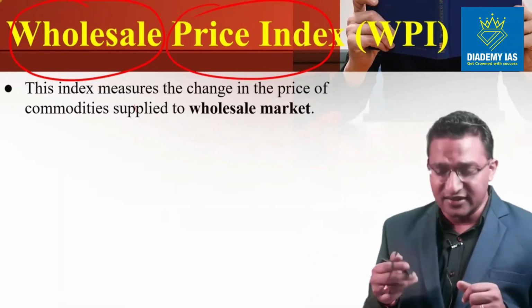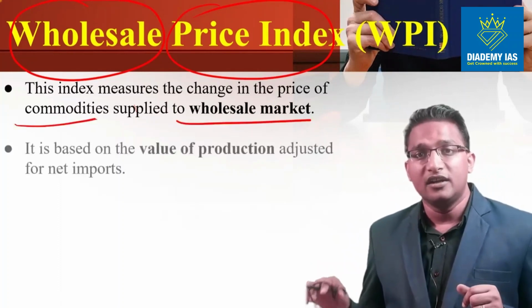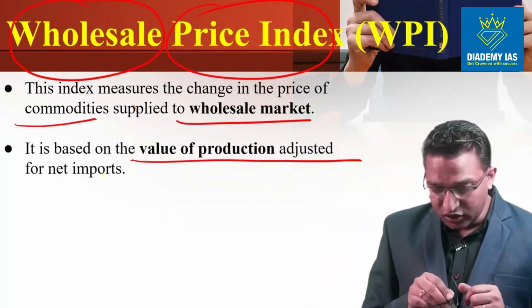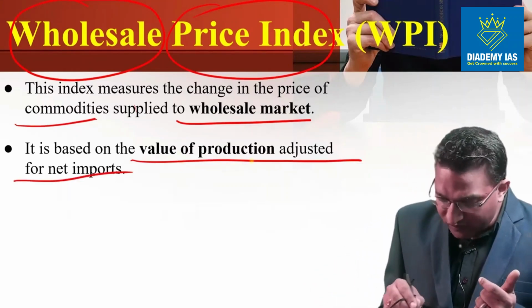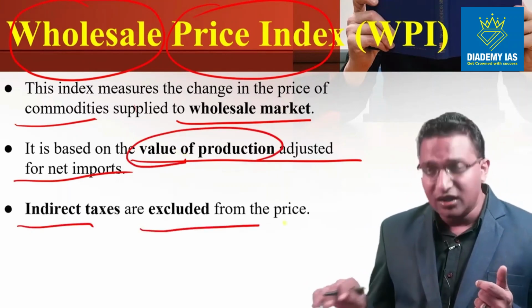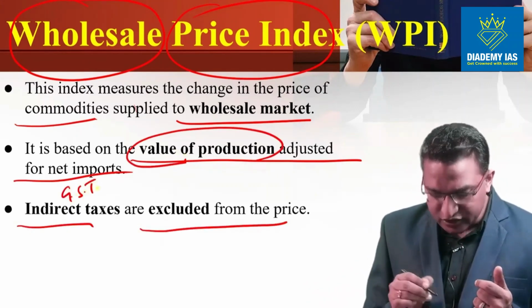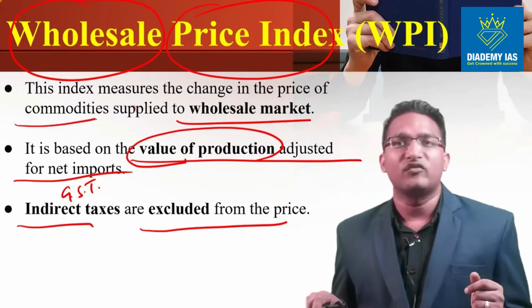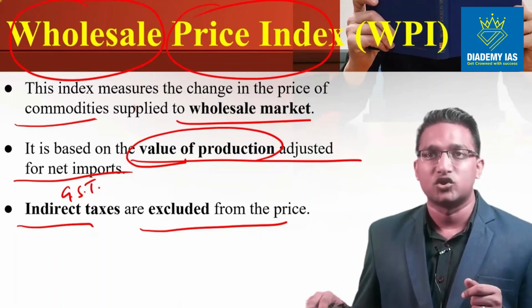So this index measures the change of price of the commodity supply at the wholesale market. It is based upon the value of production adjusted for net import. We have already seen the weightage is given based upon the value of production. Indirect taxes are excluded from the price, for example GST. And why are they excluded? They are excluded so that the impact of change in the taxes does not affect the calculation of inflation.